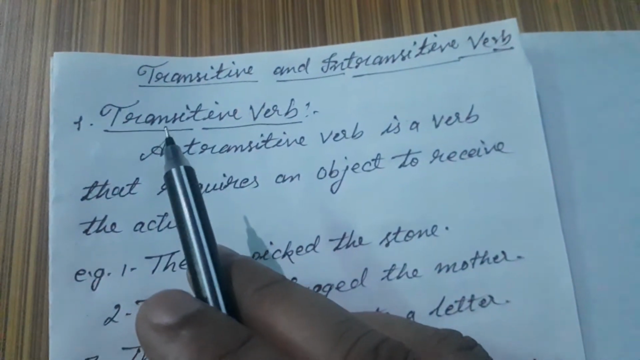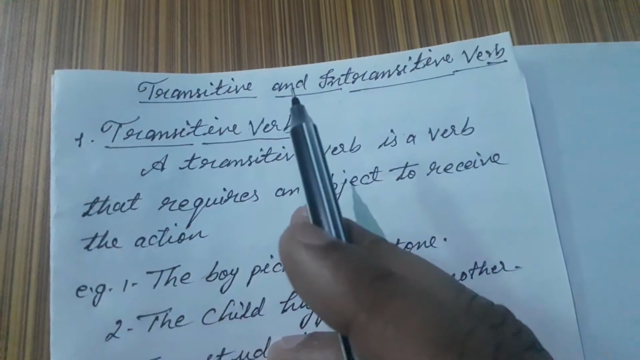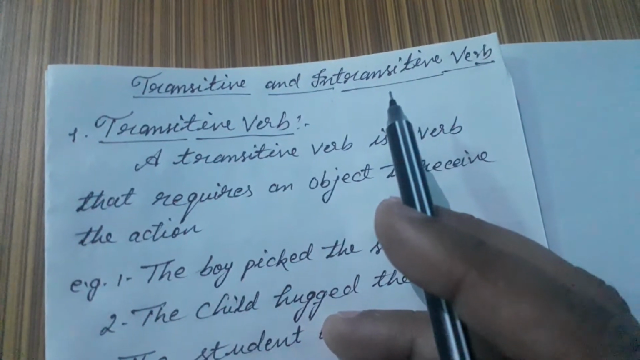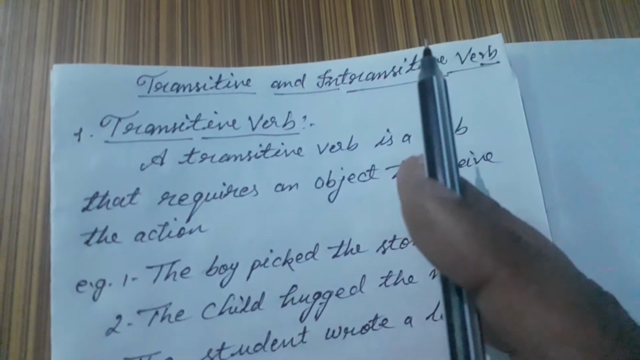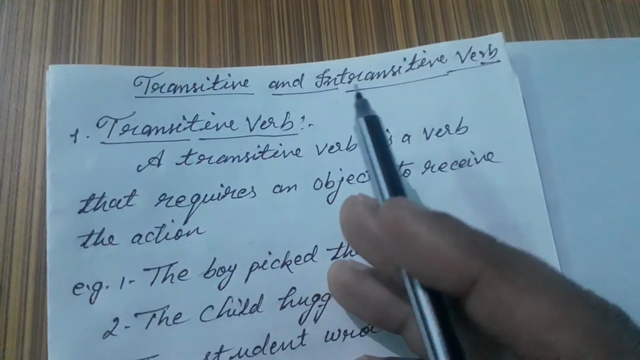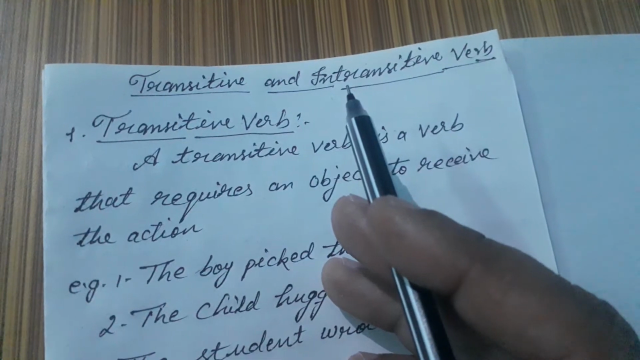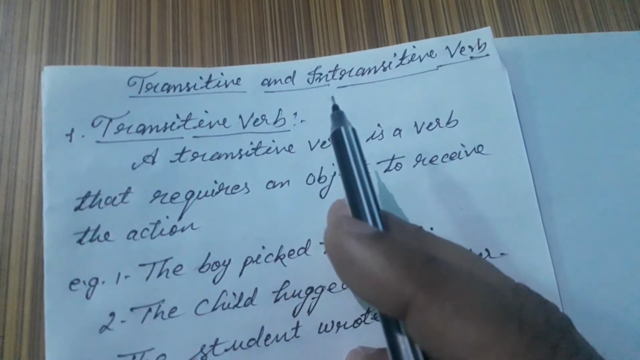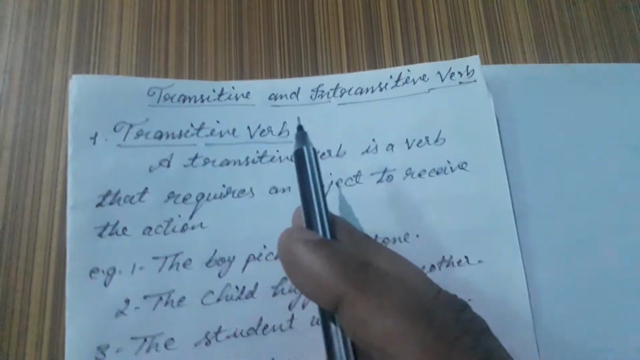Welcome to this lecture based on transitive and intransitive verbs. Transitive and intransitive verbs are main verbs. Helping verbs and modal auxiliaries cannot be transitive or intransitive. Transitive and intransitive are always main verbs.